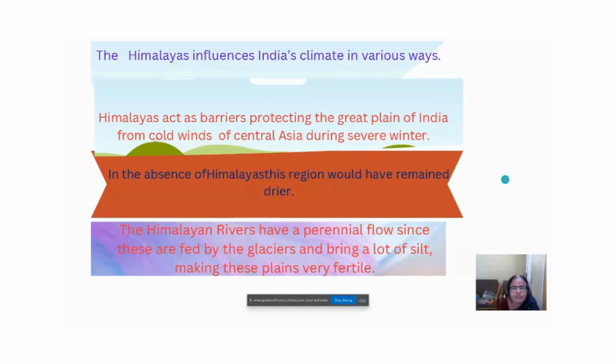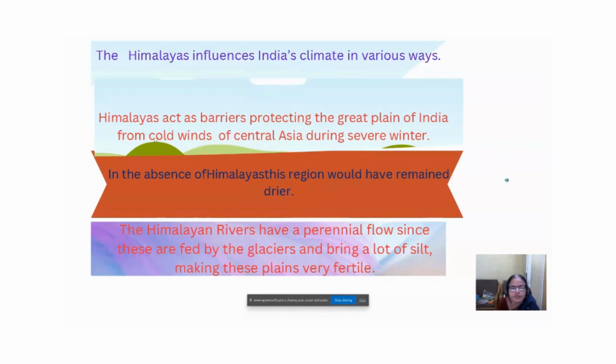Then Himalayan rivers, they are perennial rivers because the snow which is on them and the glaciers melt and they provide water for the rivers even during summer season. That's why they are called perennial. Throughout the year, we find water in these rivers.